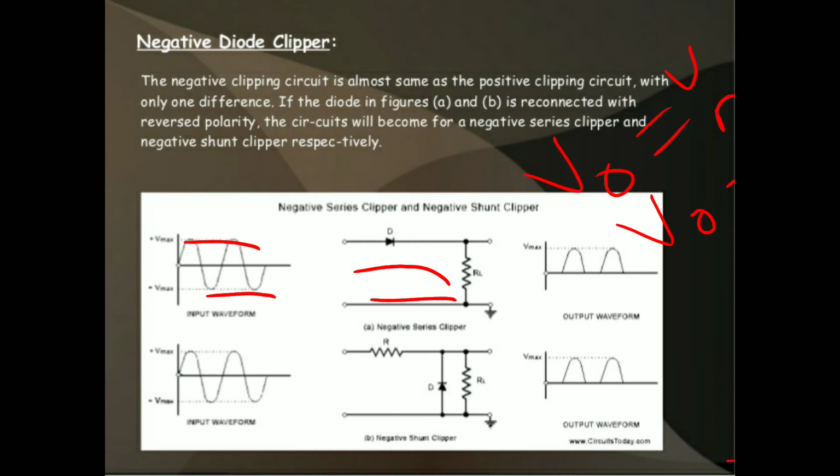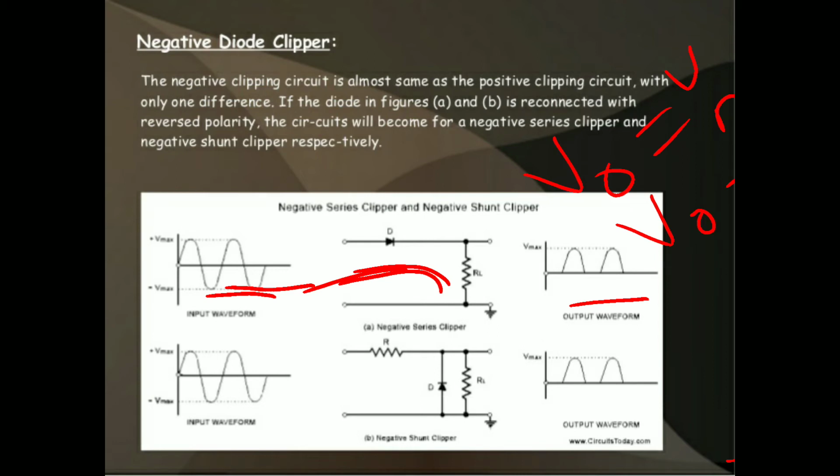Again, we consider the negative half cycle, and in this condition, the diode goes to reverse bias condition. The diode does not conduct, and it acts as an open switch. So the output is 0. Vout is equal to 0. This is the output waveform of the negative series clipper.